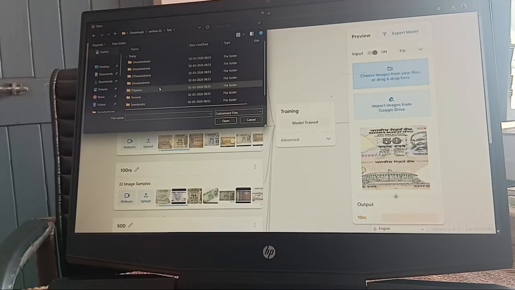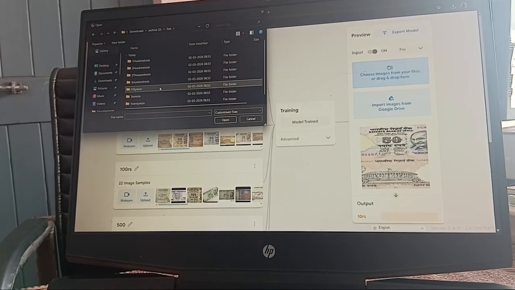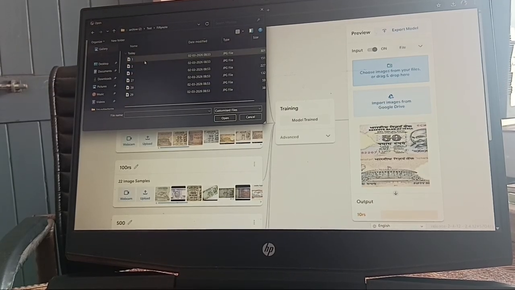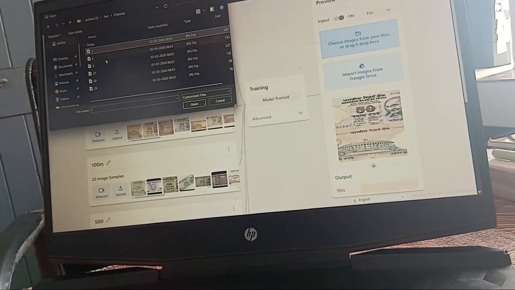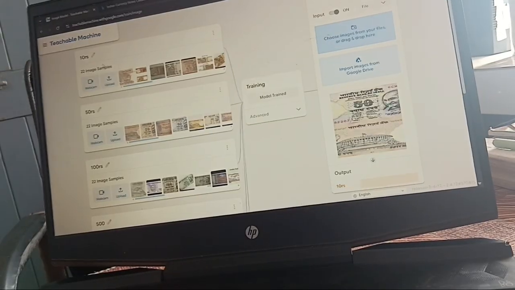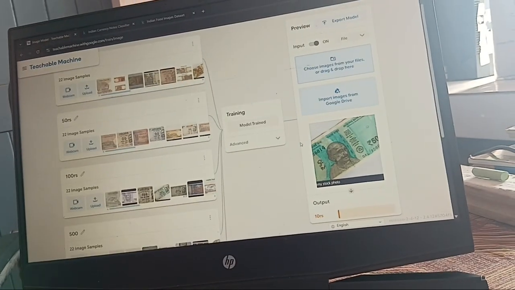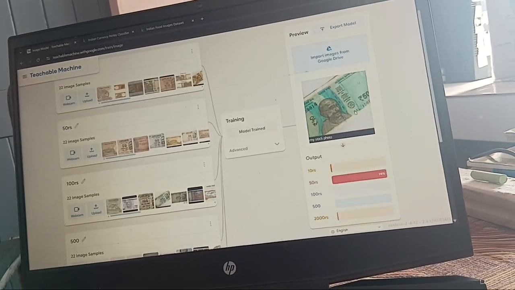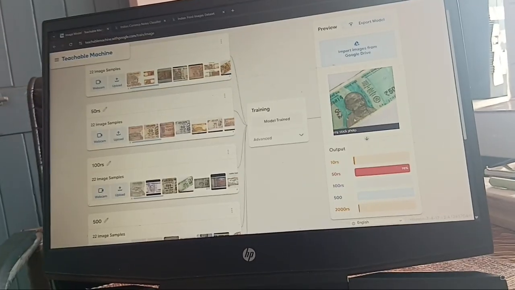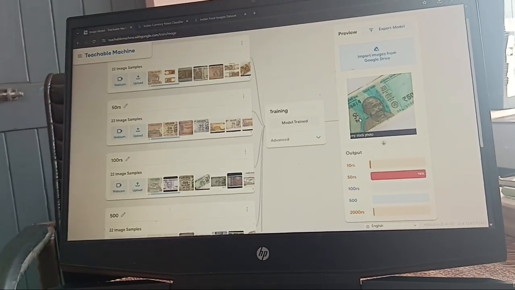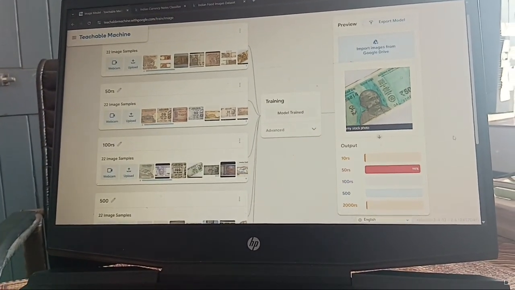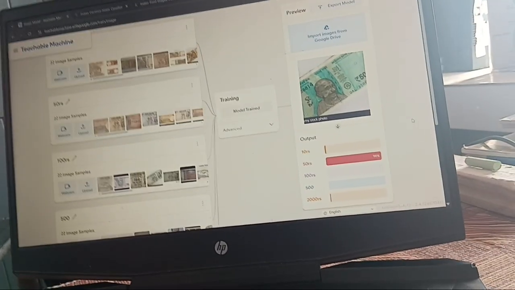Now I will show a 50 rupees note. So it will show it is a 50 rupees note. So this is the Teachable Machine where we can know about notes.